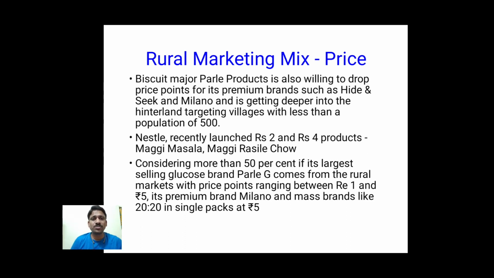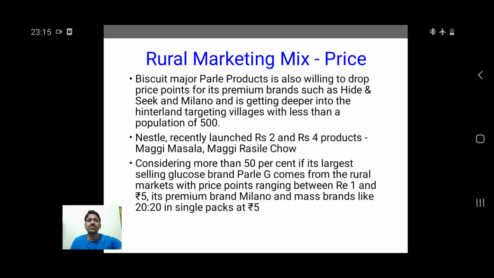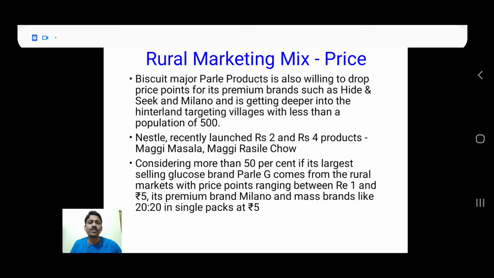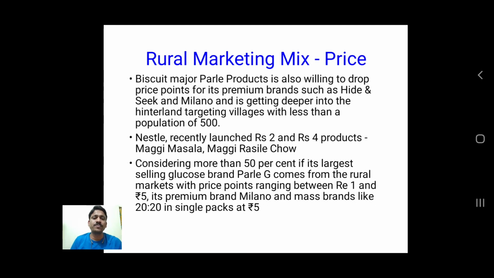Nestle is another example, which launched 2 rupee and 4 rupee products because rural people prefer low priced products.